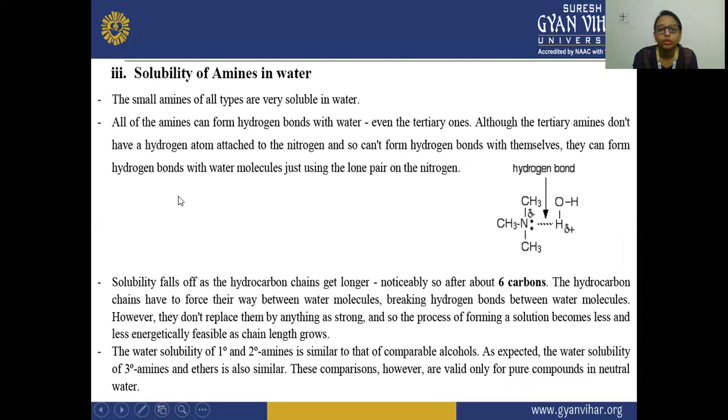Solubility of amines in water. What is the solubility of amines in water? The small amines are soluble in water. All the amines can form a hydrogen bond with water, even the tertiary ones. The solubility falls as the hydrocarbon chain gets longer.